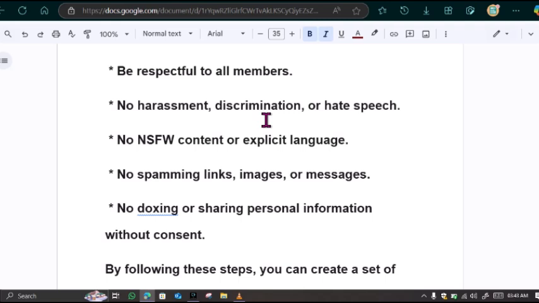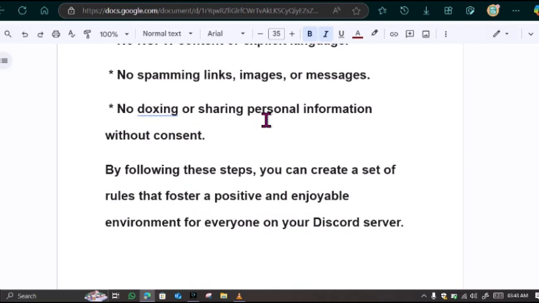By following these steps, you can create a set of rules that foster a positive and enjoyable environment for everyone on your Discord server.